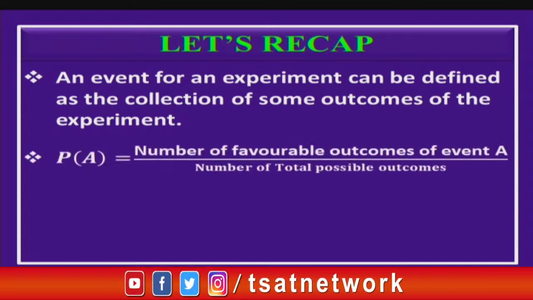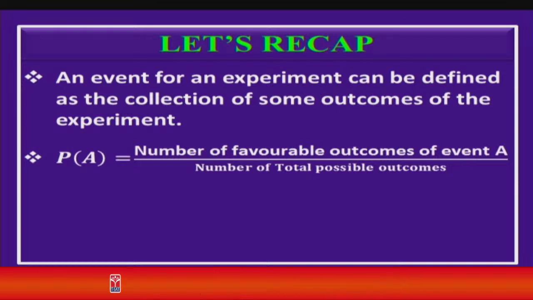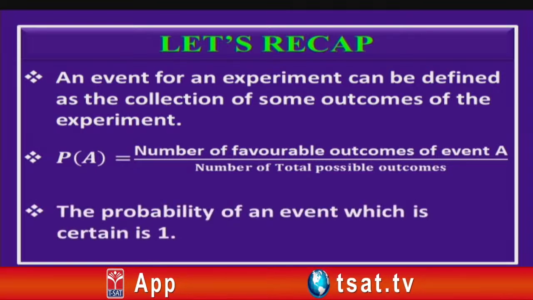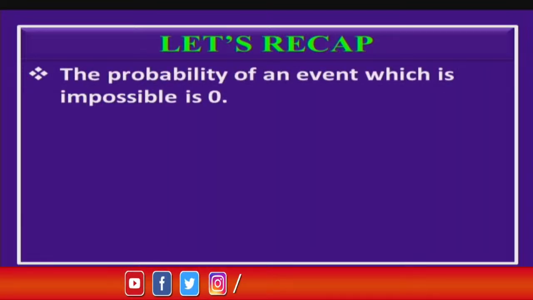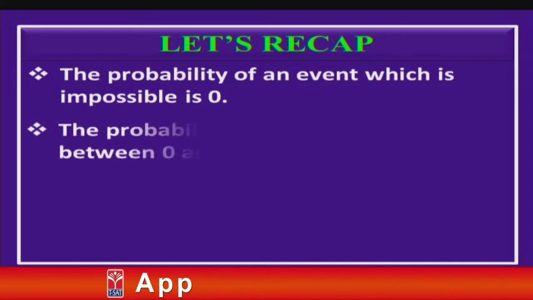The probability of an event A is given by the formula: number of favorable outcomes of event A divided by the number of total possible outcomes. The probability of an event which is certain or sure is always 1, and the probability of an impossible event is 0.